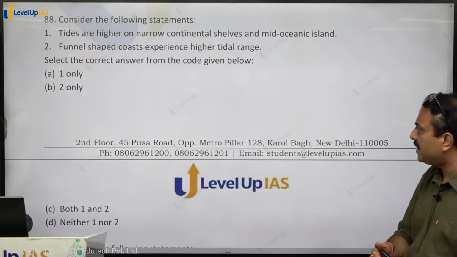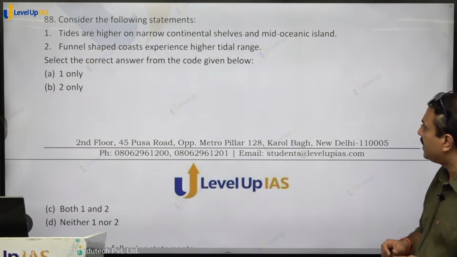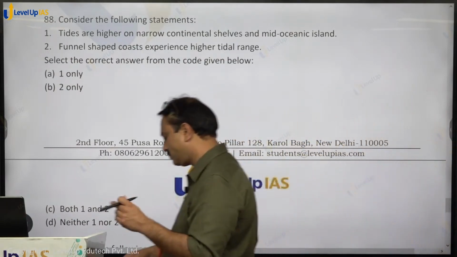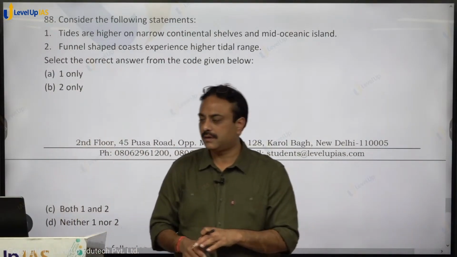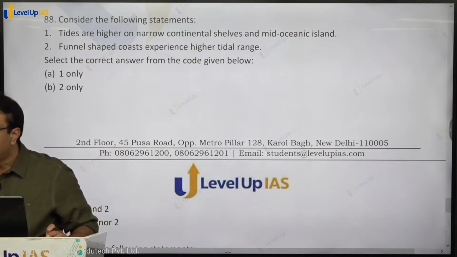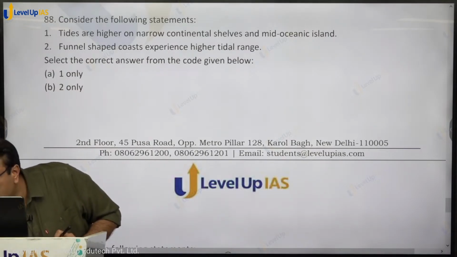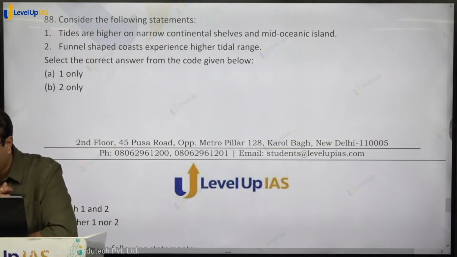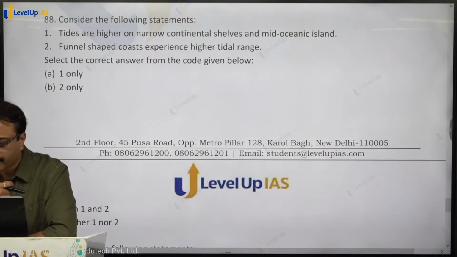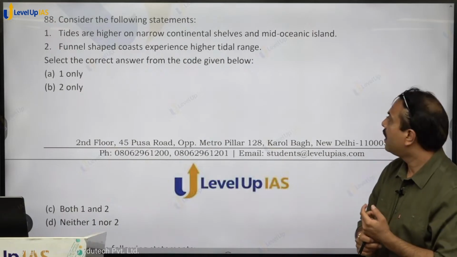Consider the following statements. Tides are higher on narrow continental shelves and mid-oceanic islands.